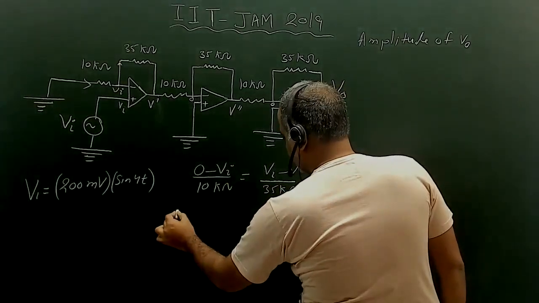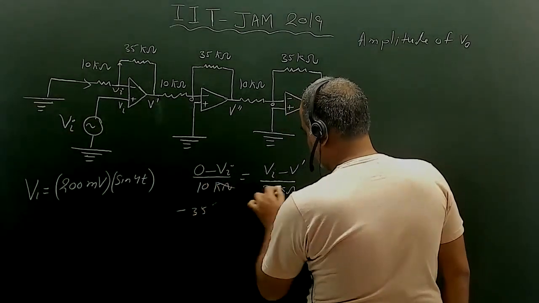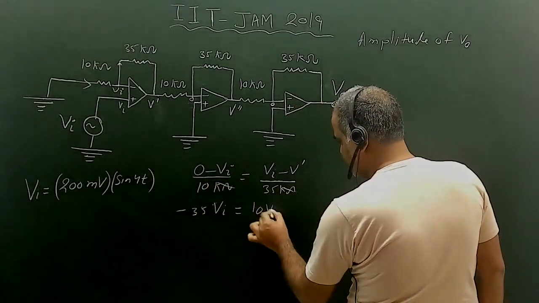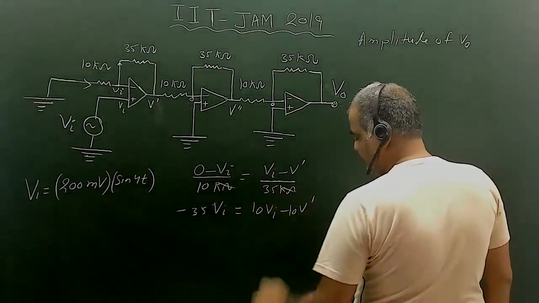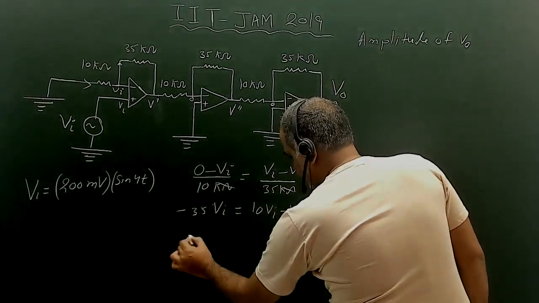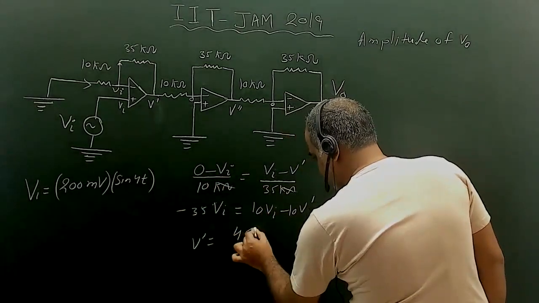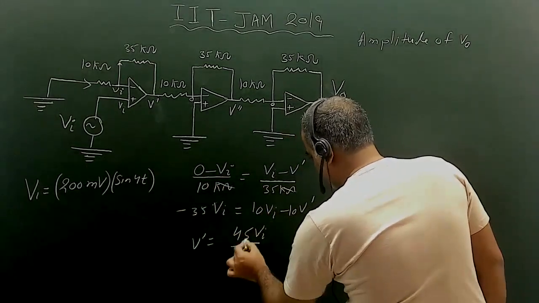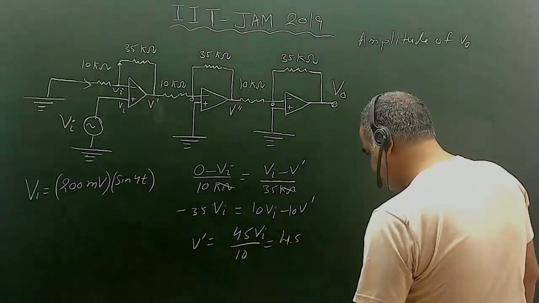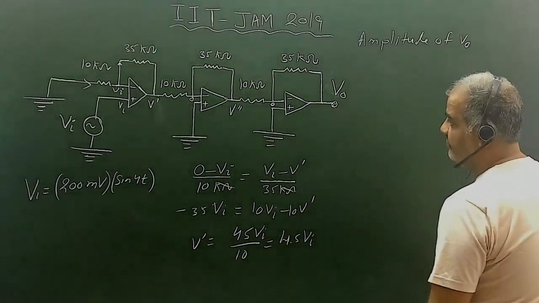This will become minus 35 Vi equal to 10 Vi minus 10 V dash. So from here I can get V dash equal to 45 V input divided by 10, which becomes 4.5 V input. This is my V dash value.